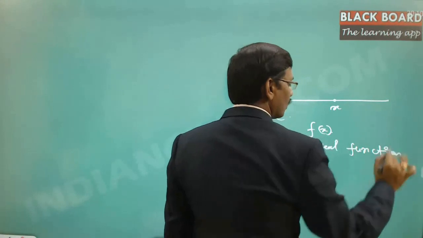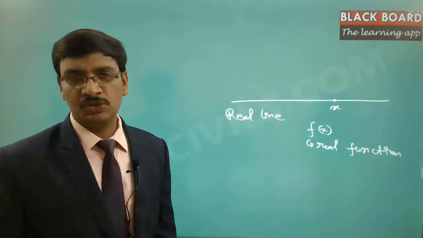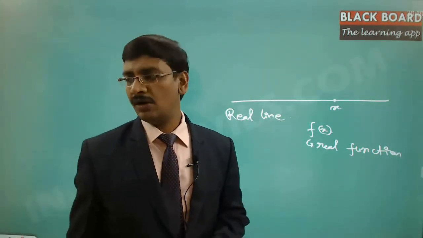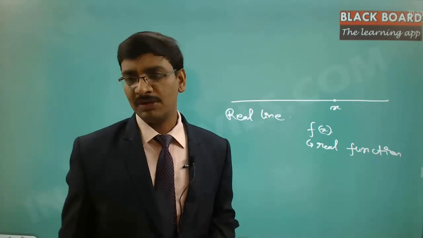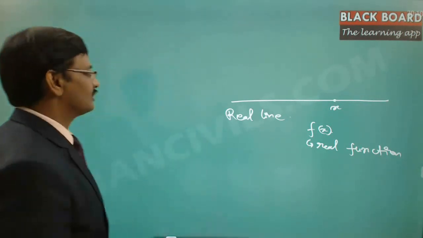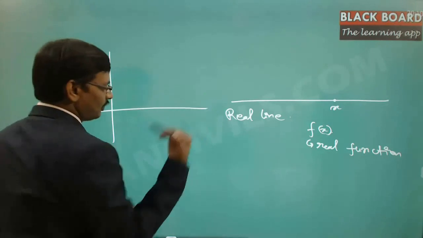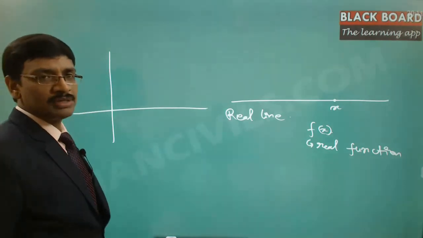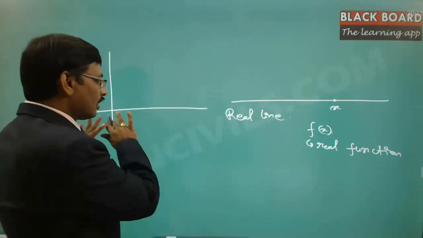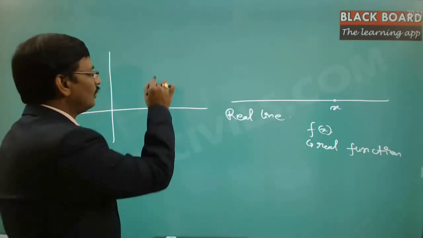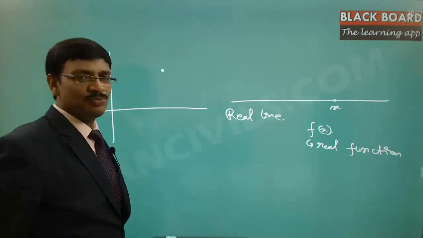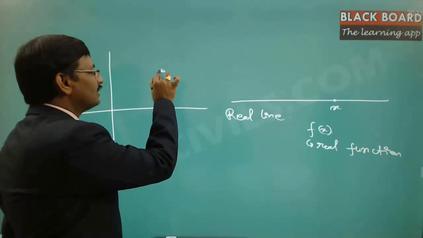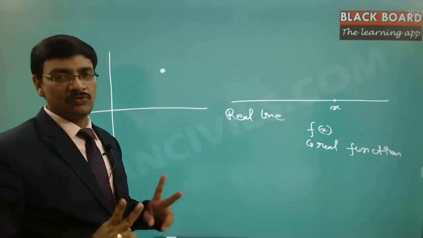Now why we call it a complex number is that there is some complexity involved. Suppose you wanted to represent a point but not on this line, so somewhere here you are representing this point. Now to represent this point you need two different real lines.